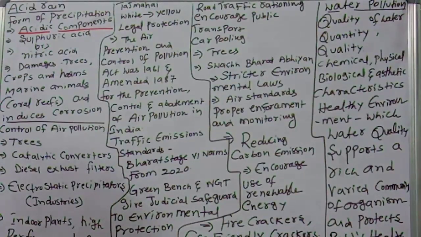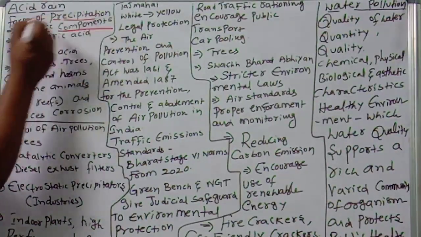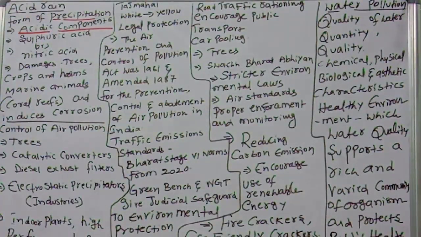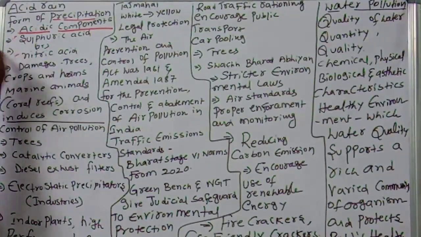Today we are going to discuss another important concept in air pollution. That is acid rain. What is that? Acid rain. Other notable effects of air pollution. What is acid rain? Acid rain is a form of precipitation, very dangerous, that contains acidic components. What are the acidic components? Sulfuric acid or nitric acid components. Just imagine how dangerous that is.